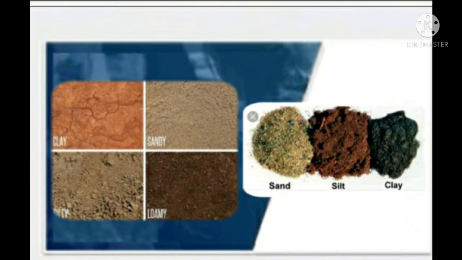Third one is clay soil. In this soil, the proportion of small particles is maximum. The particles of clay soil feel smooth to touch. Clay soil has a high water holding capacity.